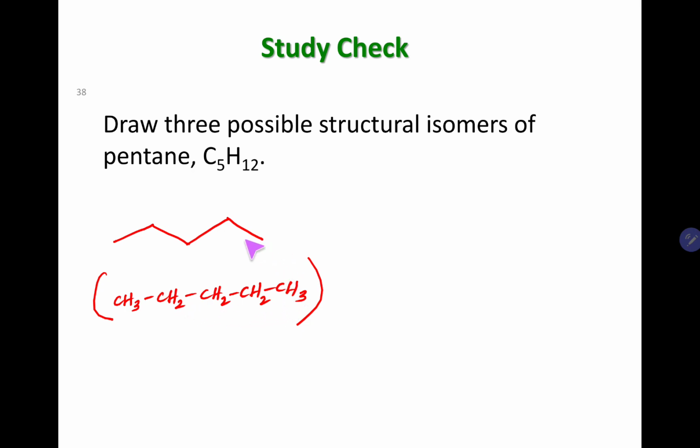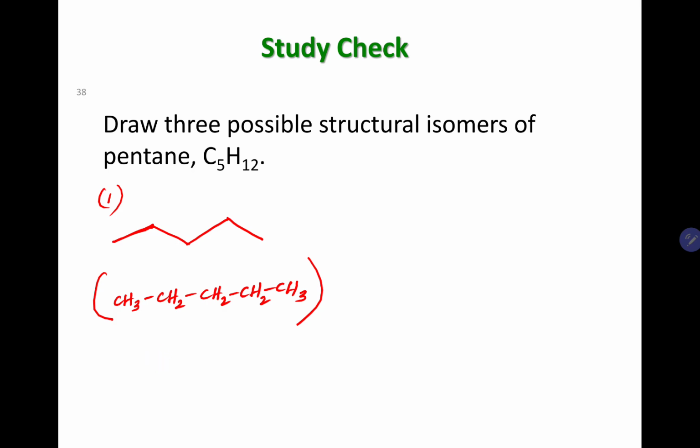But when you are drawing the skeletal structure, you simply have to count the ends and bends. See, 1, 2, 3, 4, 5. Draw a zigzag by counting the carbons, right? So every end and every bend is going to be a carbon. So 1, 2, 3, 4, 5. Okay, so that is your first isomer. Very straightforward. And this is the straight chain one.